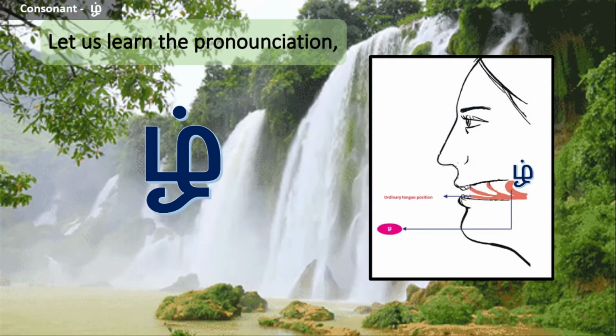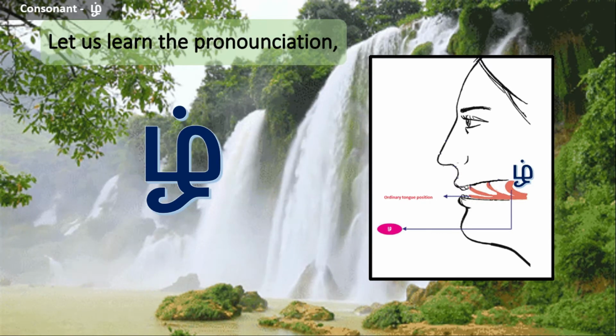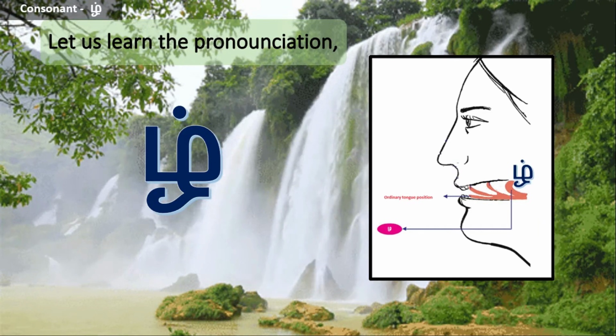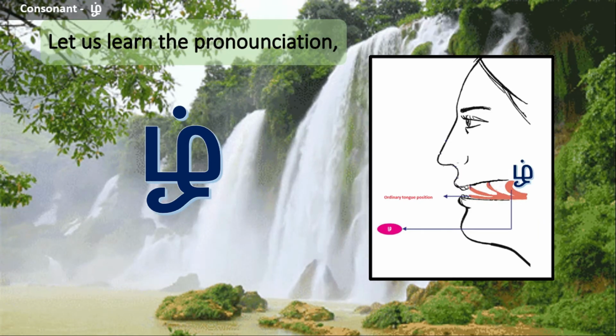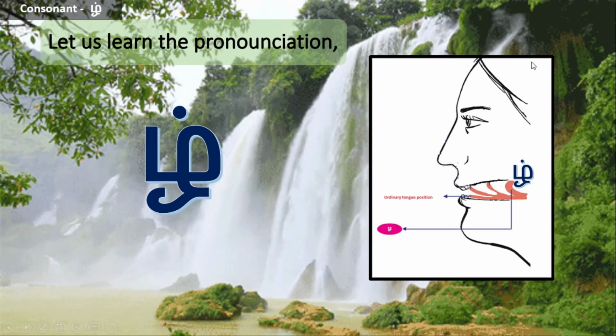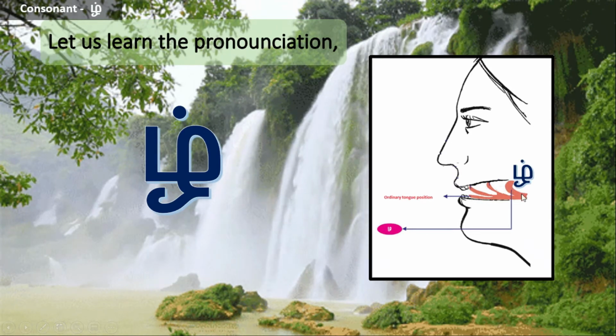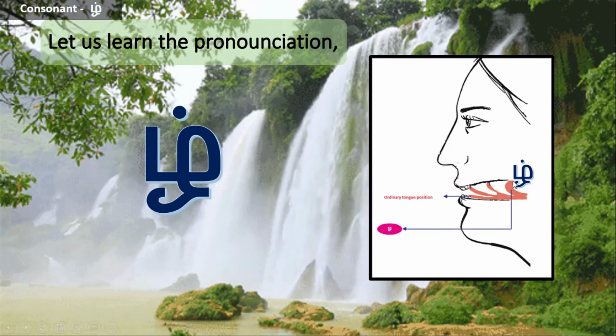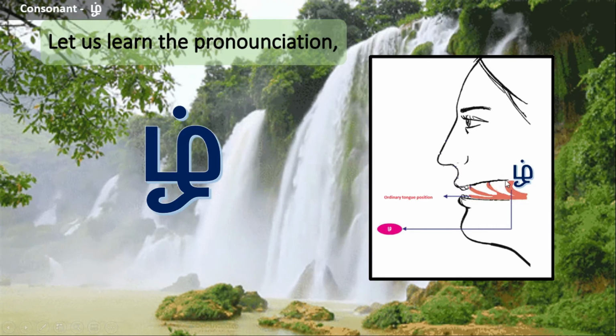The tongue is fully bent inward, the tip of the tongue touching the hard palate. This produces the sound Zha. So, you can see the picture. The tongue is bent fully inward. The tip of the tongue touches the hard palate, that is the innermost palate, and this produces the sound Zha.